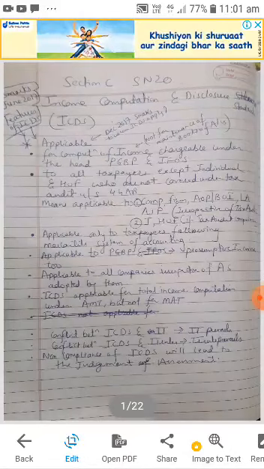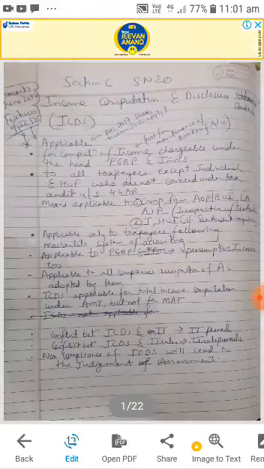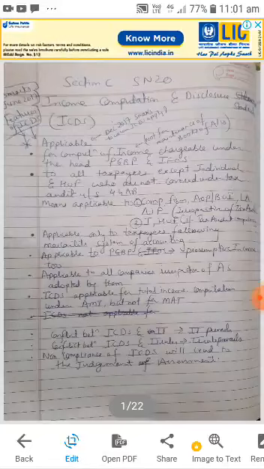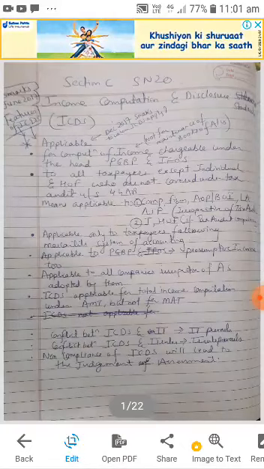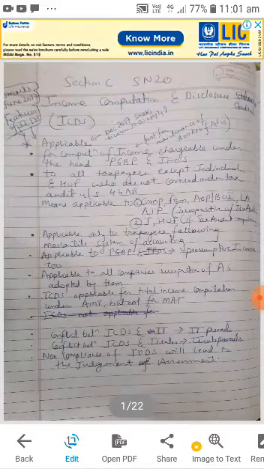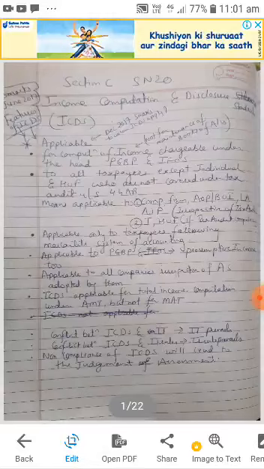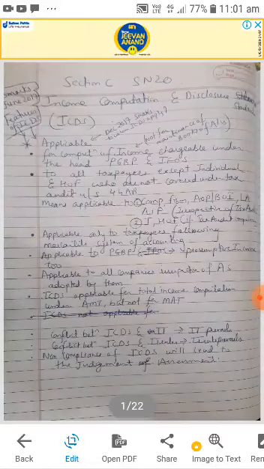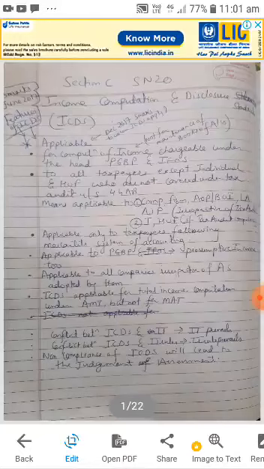Okay, now we will see the next point. It is applicable to all taxpayers except individual and HUF who are not covered under tax audit under section 44AB. Now suppose you have PGBP and you are an individual but you are not covered by tax audit, then you are not required to follow ICDS. If you are an individual and HUF, you have PGBP or IFOS and you are covered under tax audit under section 44AB, we are going to see this section later, that time students, you have to follow the ICDS.